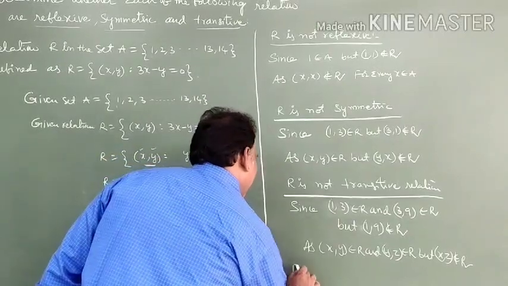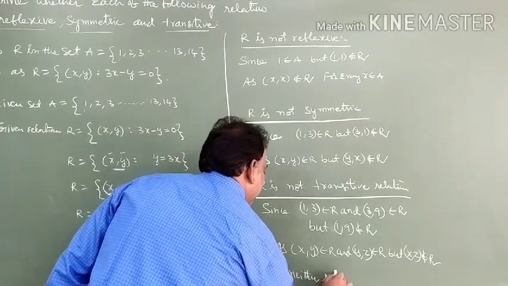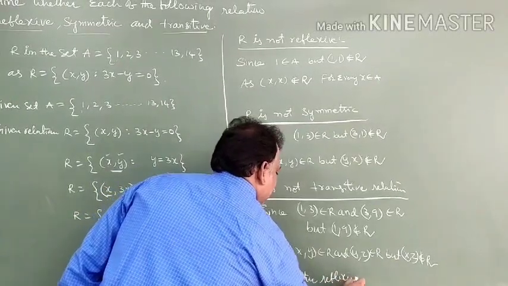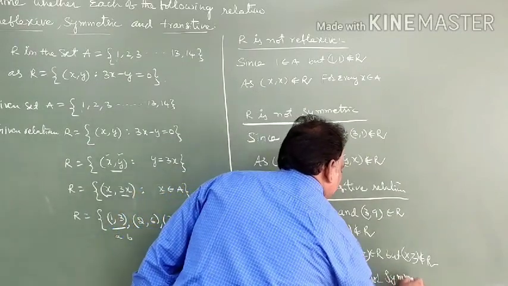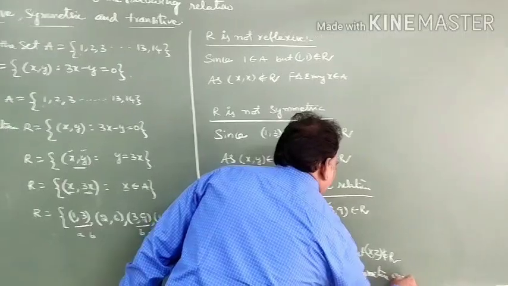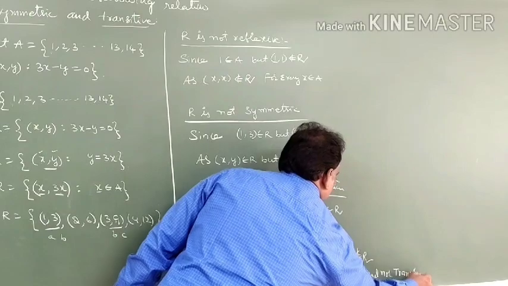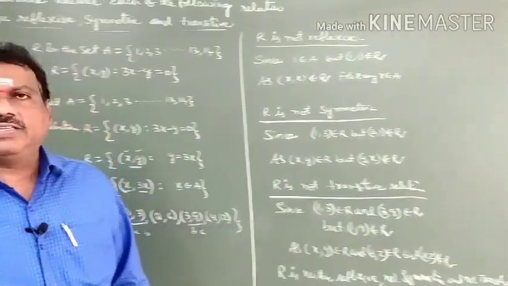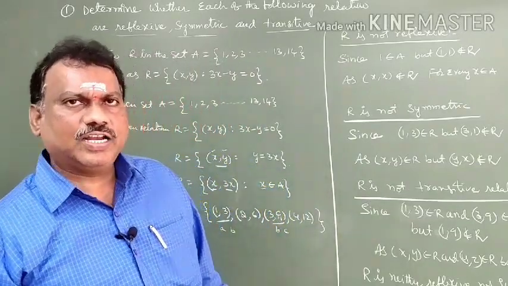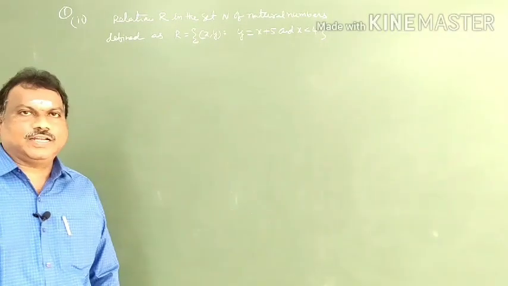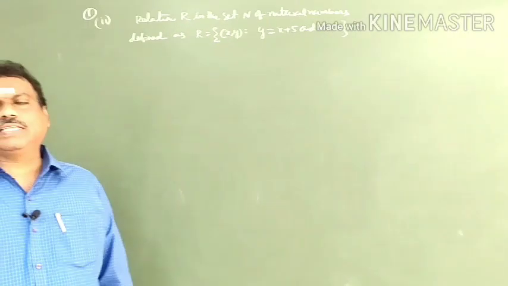So we can decide that R is neither reflexive, nor symmetric, and nor transitive. So in this relation, it is not reflexive, not symmetric, and not transitive. Understood, students? Right, students? So, exercise 1.1, first main question, second subdivision.